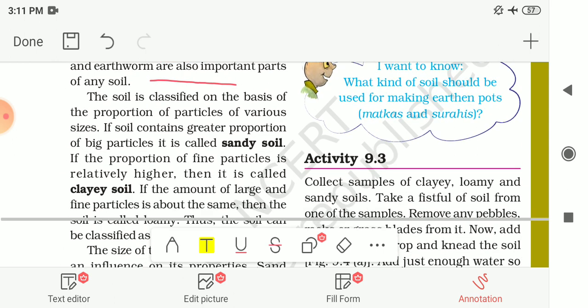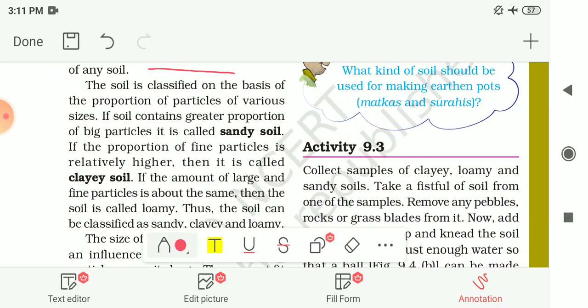The soil is further classified on the basis of the proportion of particles of various sizes. If the soil contains a greater proportion of big particles, it is called sandy soil.